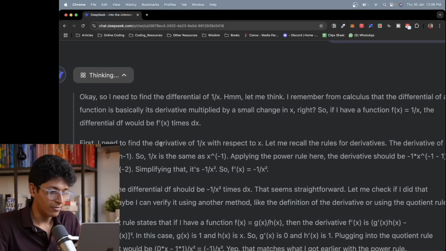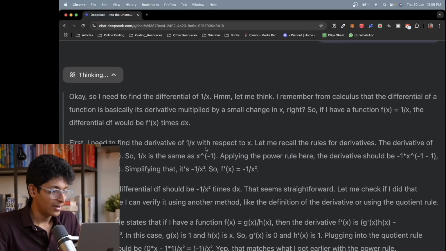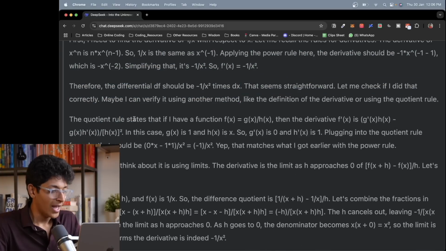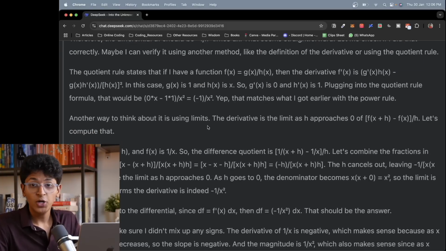First, I need to find the derivative of 1 upon x with respect to x. Let me recall the rules for derivatives. The derivative of x to the power n is n x to the power n minus 1. So it will do that calculation over here, and then it will think of a different way to answer the question.